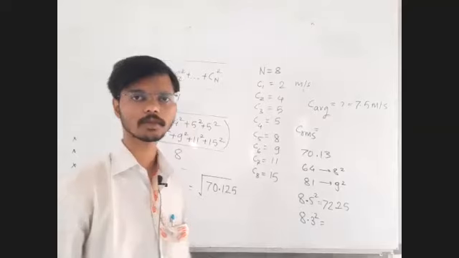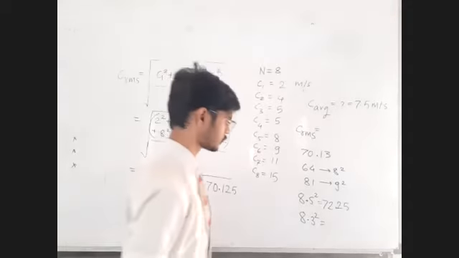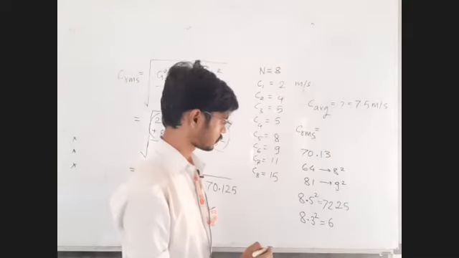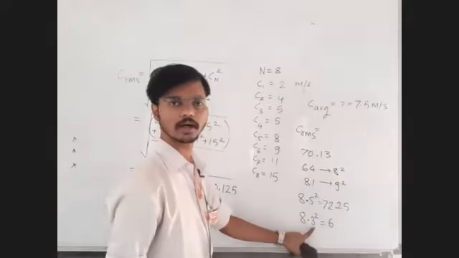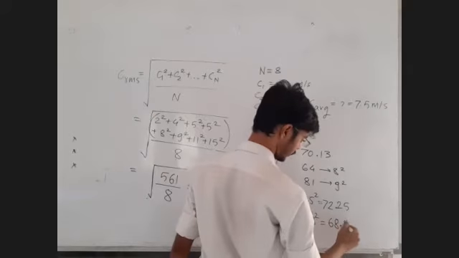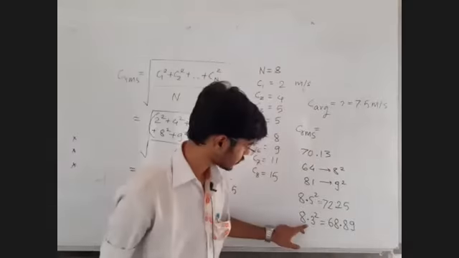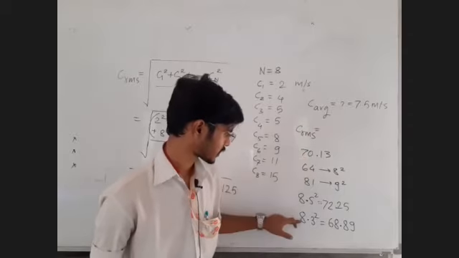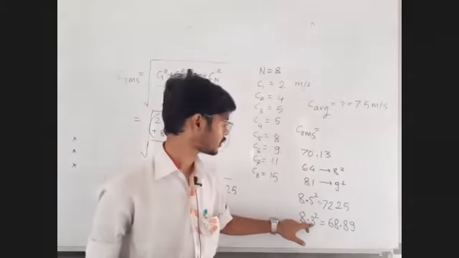Such calculations are required in this chapter, so you have to do it. Good. What is that? Manali, how can 8 be at the end of 3 square? 68.89. Okay, sir. Now you observe this. 8.3 square is 68, and here we want 70. So certainly I will not be choosing this 8.3. I will be choosing 8.4.